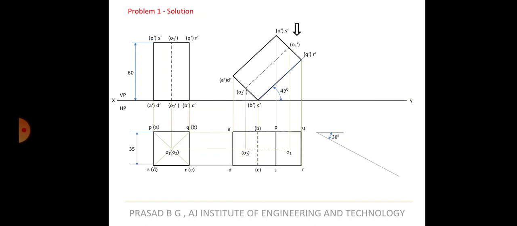If you draw a 30 degree line here and then keep a BC over here, then when you draw that, your diagram will come like this. That should not happen. You should have that idea. It's not that you simply draw something, finish the whole drawing, and then realize that the drawing has gone above the XY line, then erase it and draw it again. While drawing, just see this distance, A to Q, how much is there, whether I will be able to fit that distance within this. At that point, you draw a 30 degree line. Take some convenient distance and make sure that you will be able to draw this entire drawing here. Look for that space.